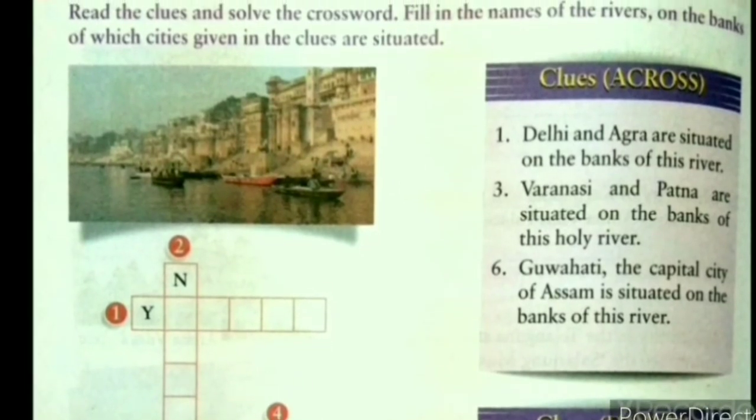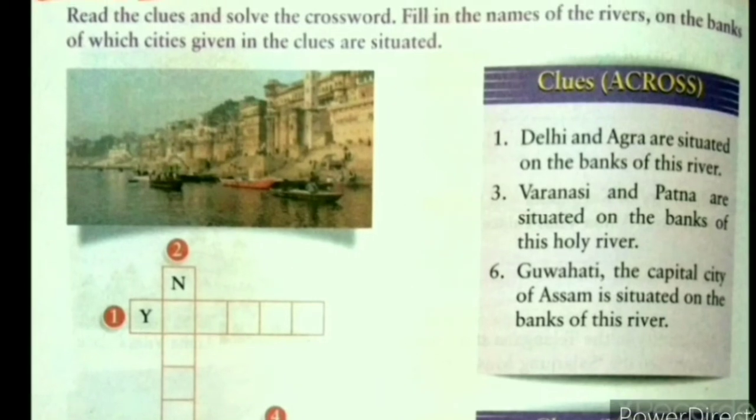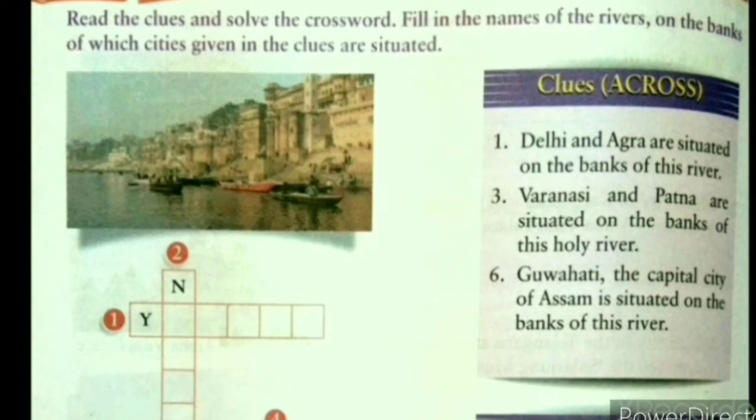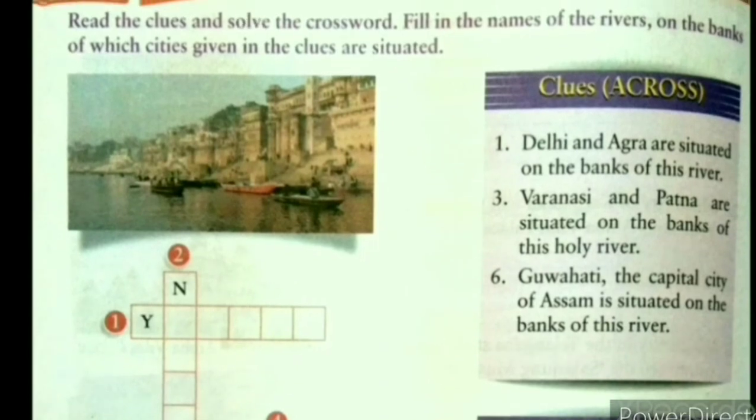Let's read the clues across. Number 1. Delhi and Agra are situated on the bank of this river. Here the answer is Yamuna. So in the crossword number 1 we will write Yamuna.